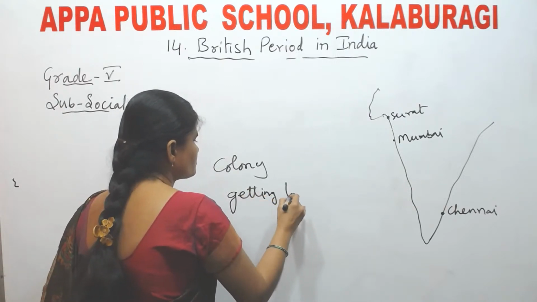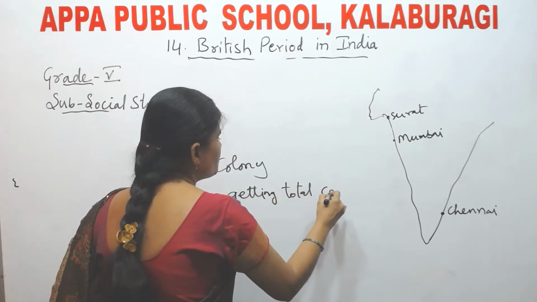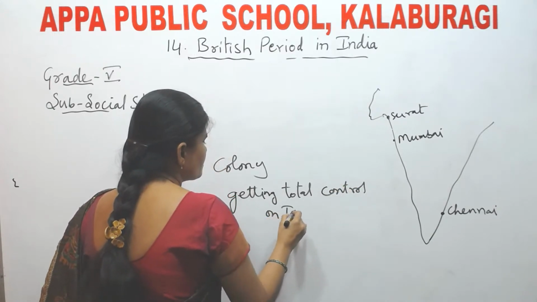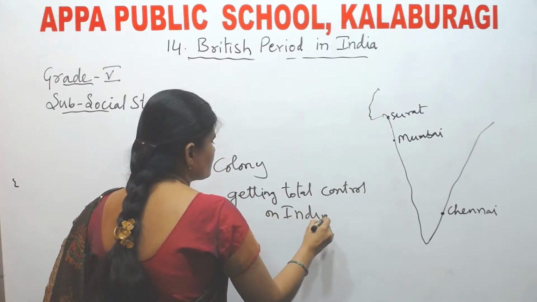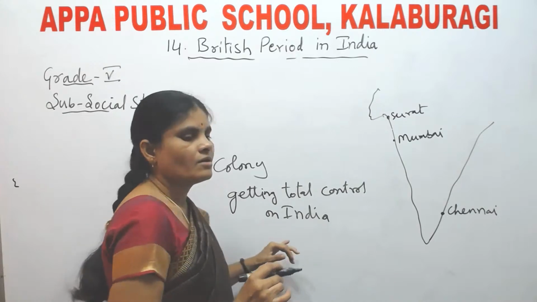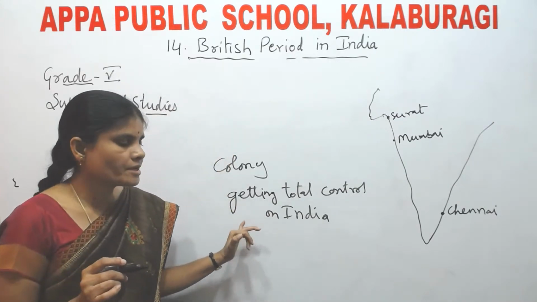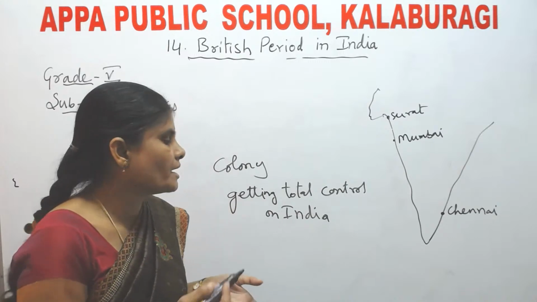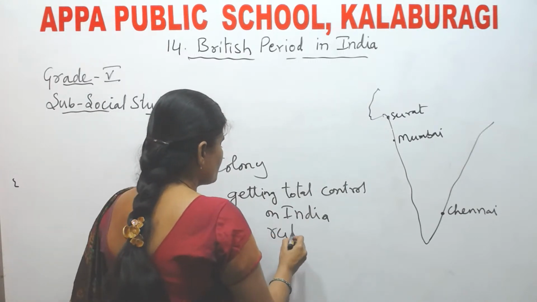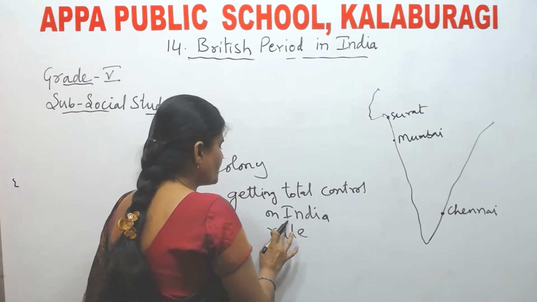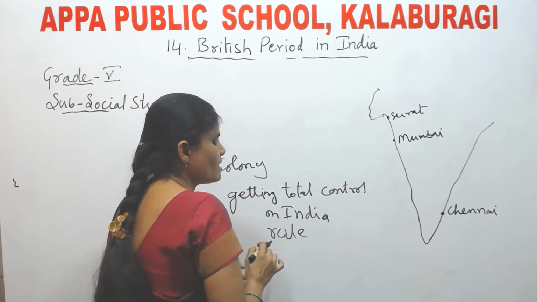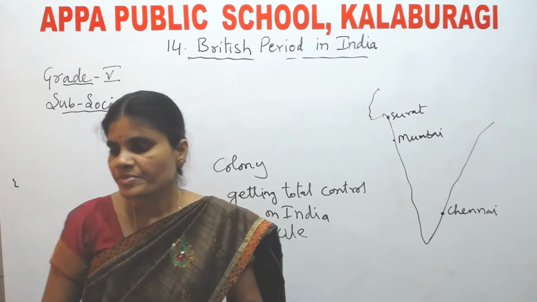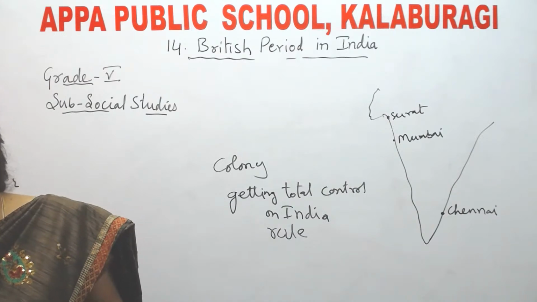When it gets total control over India, it could easily rule India. Understood?